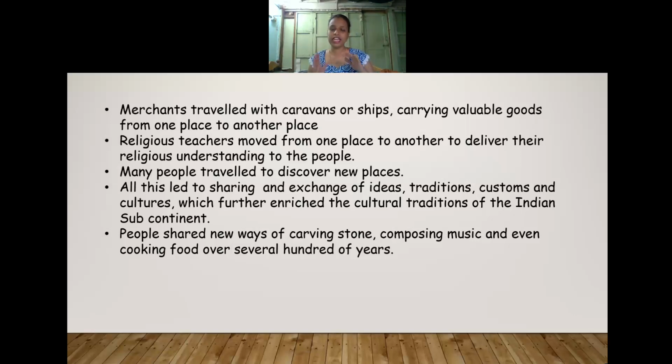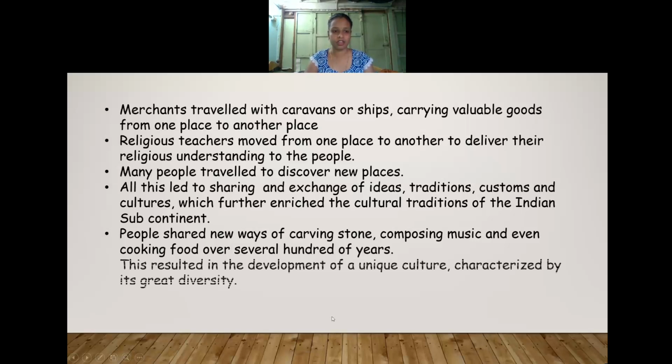If you visit any old temples like Pattadakal, Aihole, Hampi, you can see the carved stones there, as well as the designs made on the walls. These kinds of designs were also shared among different architectural styles. You are going to learn about art and architecture in the further chapters also. So this resulted in the development of a unique culture characterized by its great diversity.